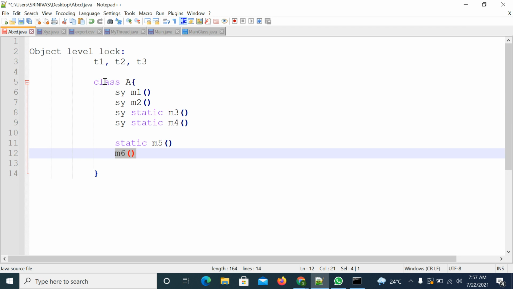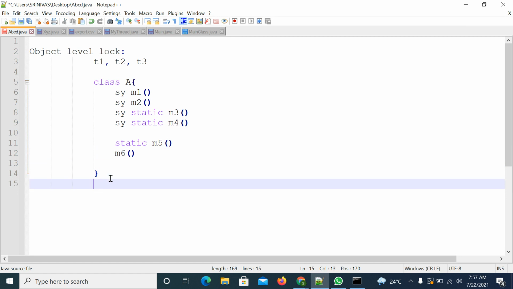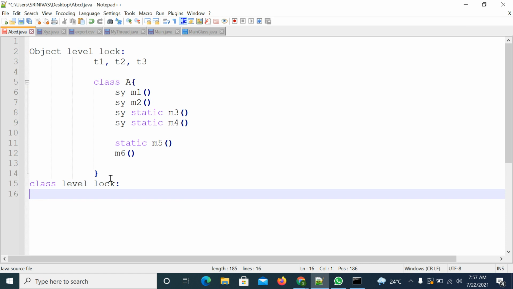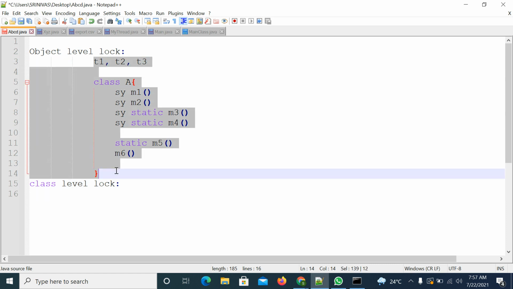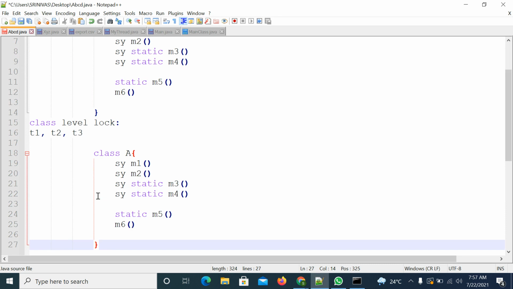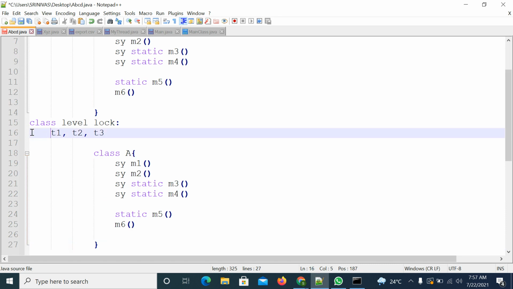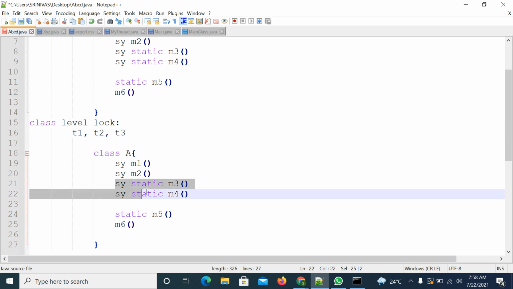Then what is a class level lock? We already discussed this with examples. I am just trying to recollect what we discussed in the last class. In the same way, if multiple threads are executing and one thread got the class level lock, it will apply on synchronized static methods.